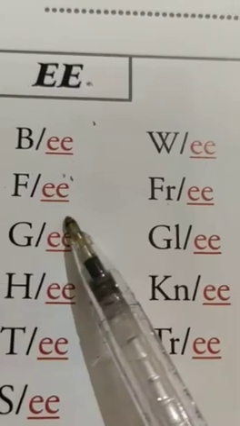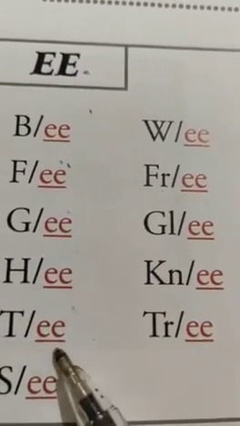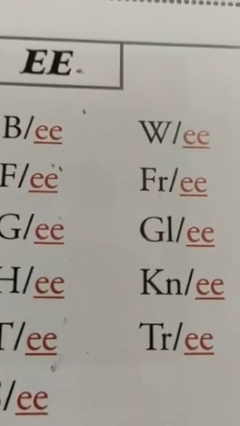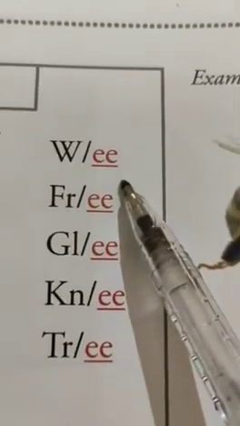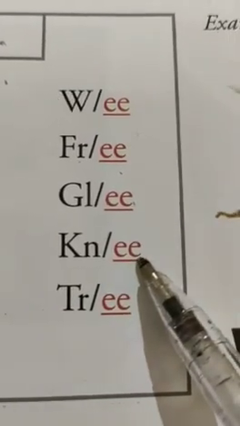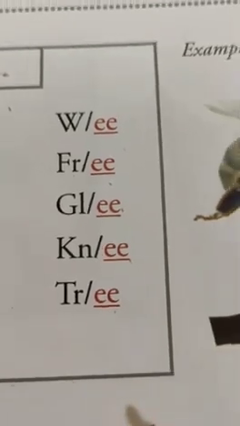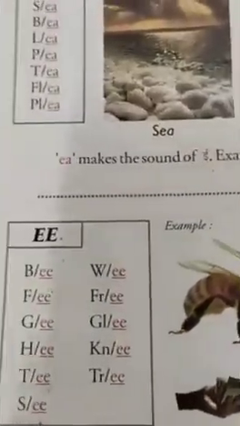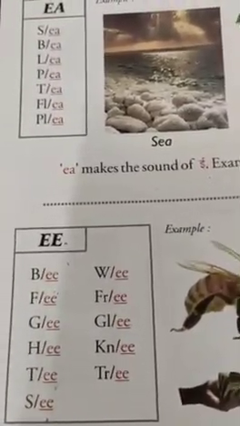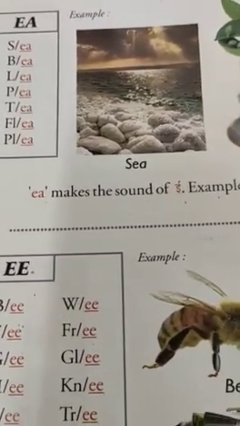B, fee, glee, knee, and tree. Yes. So these are the ending words with E, EA and E, EE.